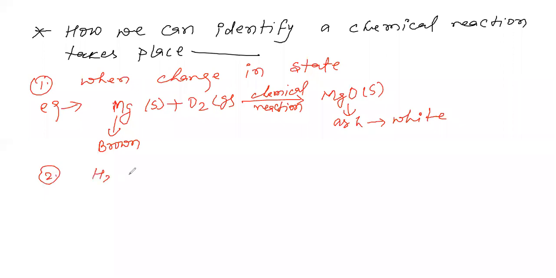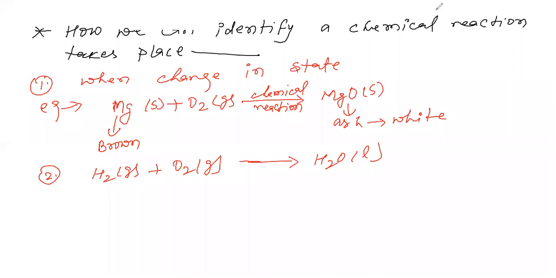You can also give another example. When H2 gas reacts with oxygen gas, it forms H2O liquid. Hydrogen is in gaseous form, oxygen is also in gaseous form, but when they react and combine, they form H2O in liquid form. So we can say that here there is a change in state. This is an example of a chemical reaction.